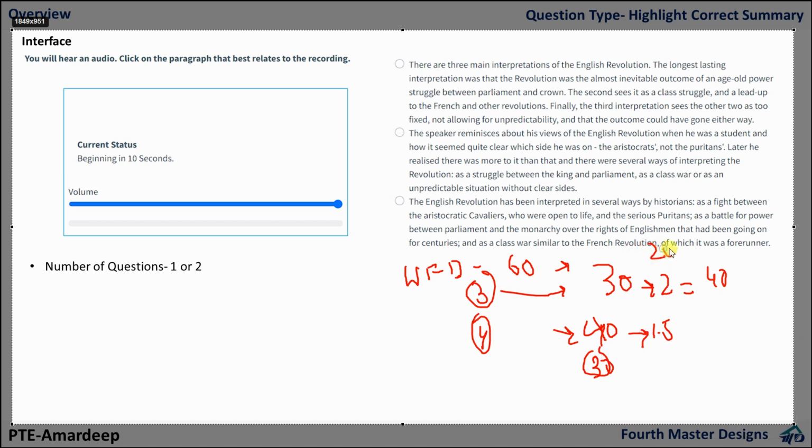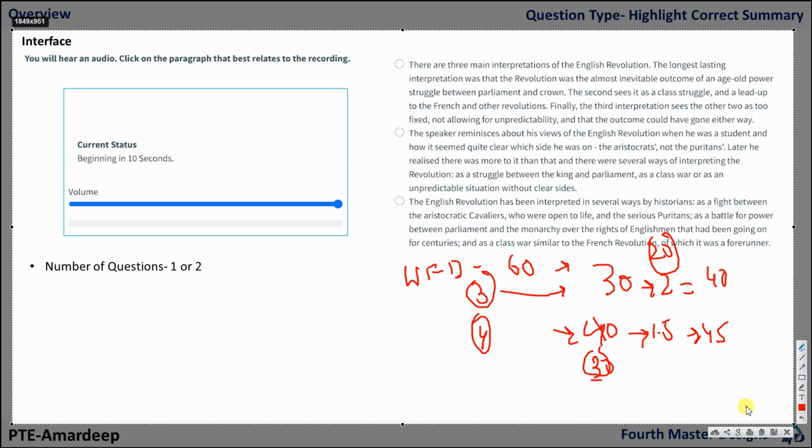Here you missed 10 words, your score is 40. Here also you are missing 10 words, but still your score is going to be more, that is 45. So that is the benefit. If the number of questions is more, the probability of getting more marks is higher than in the other scenario.